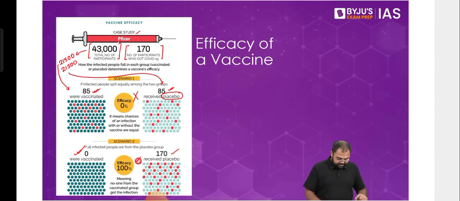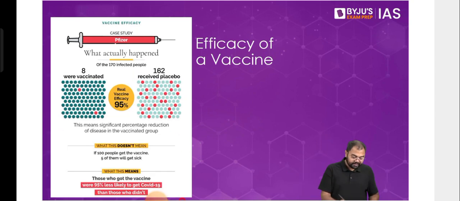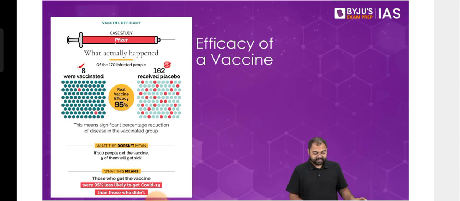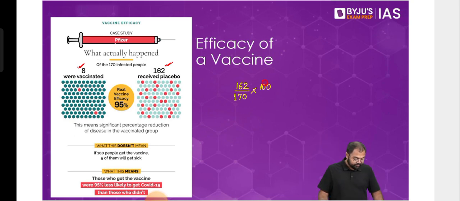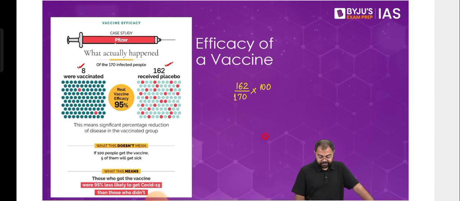Great. The actual numbers that we saw for Pfizer were these: out of 170 people, there were 8 from the vaccinated group and 162 from the placebo group. And when you calculate this, the number comes out to be 95%. So 162 out of a total of 170 people is basically how we get to the number. This is how the calculation of efficacy will be done, and I think it comes down to approximately 95.3%.